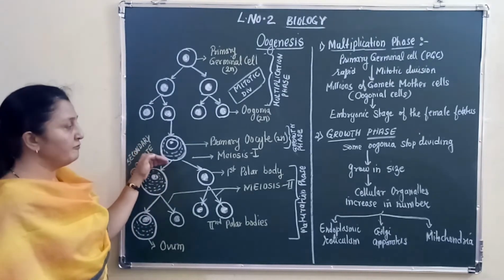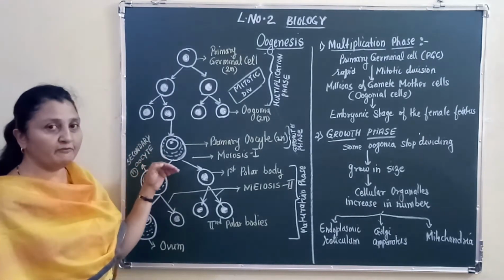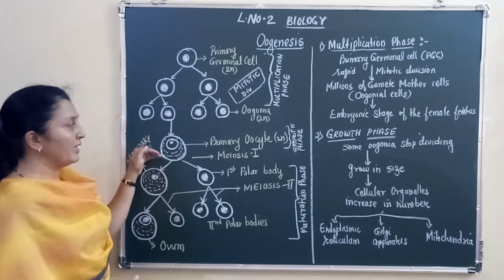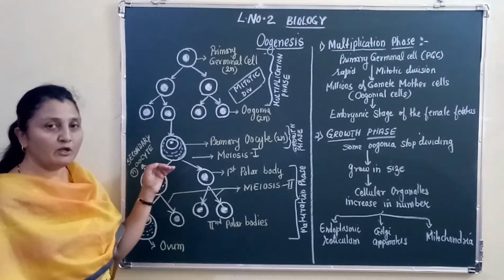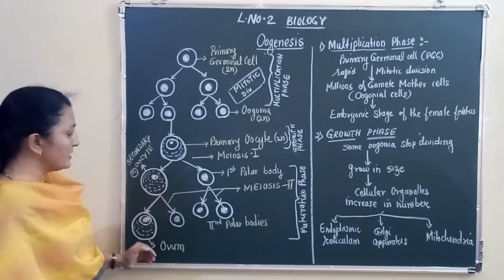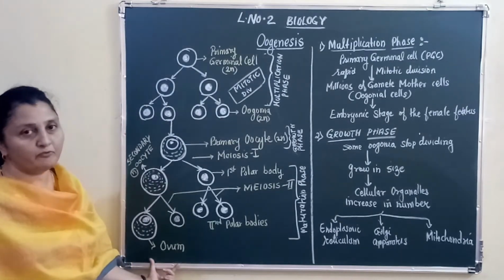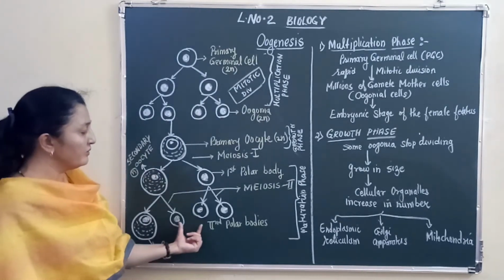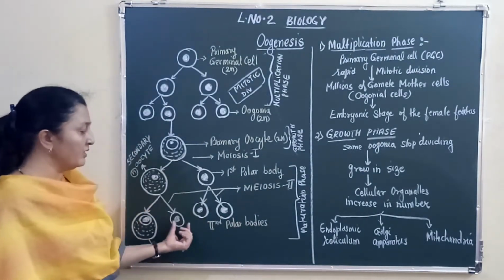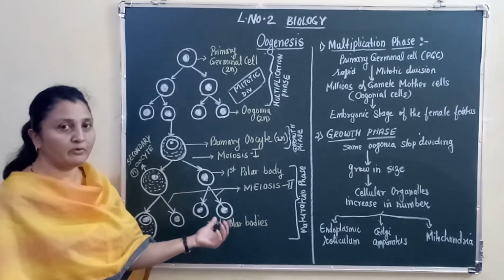After that the maturation phase starts, and in the maturation phase the primary oocyte undergoes meiosis, and at the end you can see a single ovum formed, whereas you get the formation of 3 polar bodies. So that's 1, 2 and 3 polar bodies.